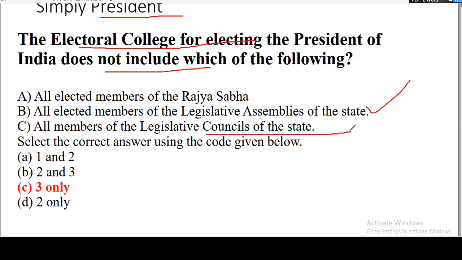This is an illogical statement. Why? Because only 6 states are having legislative councils. If you know the names of these 6 states, please comment which of the states are having legislative councils. So if not all the states are having legislative councils, how can this provision be logical? How can we include members of the legislative councils of the state? So we can eliminate this option and go with option 3.